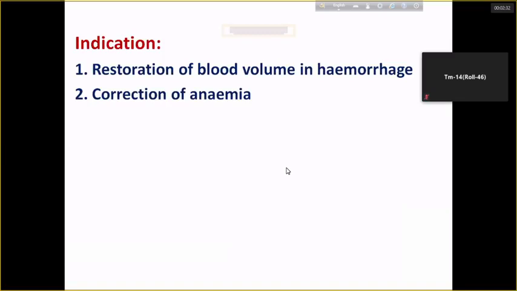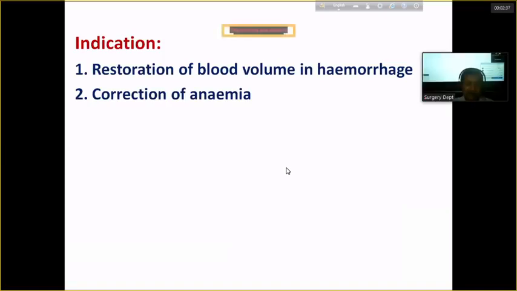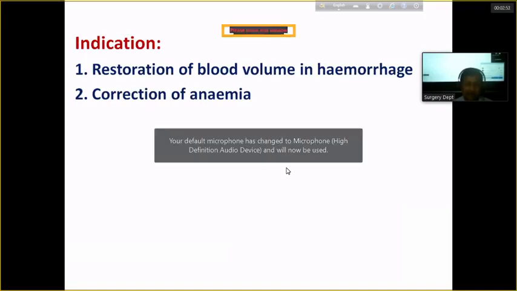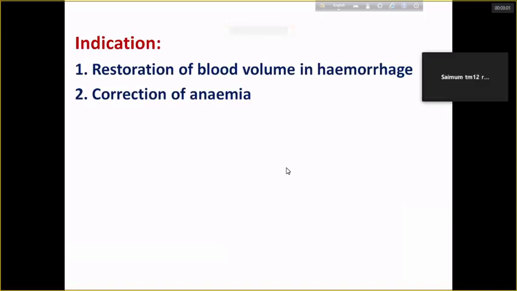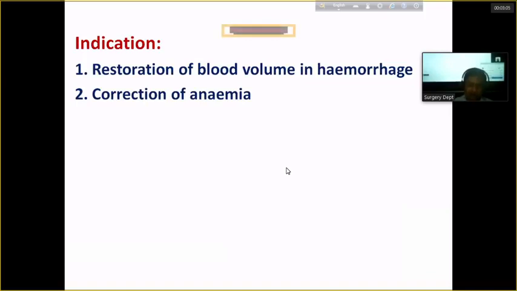And you know that 1 unit of fresh blood can improve the hemoglobin roughly about 1 gram per dl. Suppose a patient has hemoglobin concentration 6 gram per dl, and we want to raise the hemoglobin up to 10. In that case, we have to give 4 units of blood. So 1 unit of blood can improve hemoglobin by 1 gram per dl.